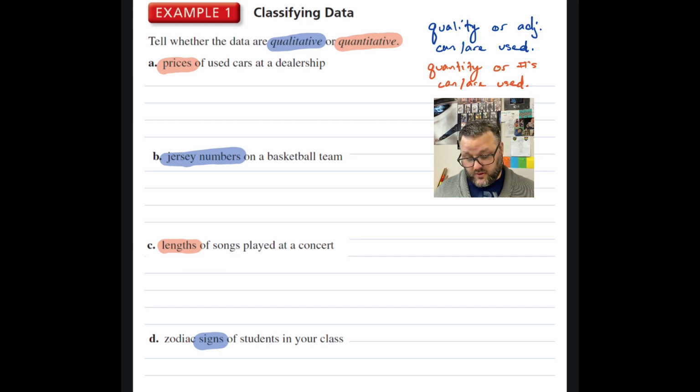Prices of used cars at a dealership. Well, prices are used all the time. You can add, subtract, multiply, divide. You can turn it into statistics to decide what's the mean sale price. You can do a box and whisker if you wanted to find out quartiles and figure out where everything falls within a range. You can do a lot of things number-wise with that. By the way, if you can't tell, I did kind of give away the answers here, color coordinated-wise, but prices are quantitative.